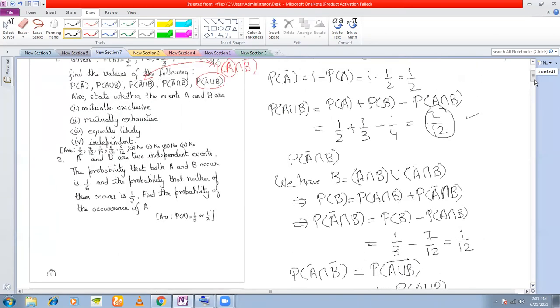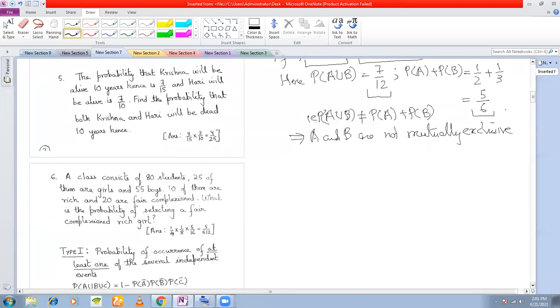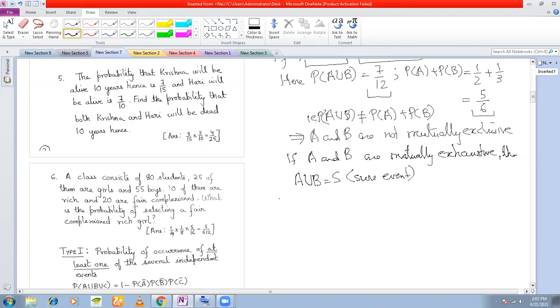Next part of the question is, are they mutually exhaustive? Now, what do you mean by exhaustive? If you remember, I told you in class 11, when I was giving you the introduction to probability. If you don't remember, remember now. If A and B are mutually exhaustive, then A union B must be a sure event. That means the probability of A union B must be equal to 1.